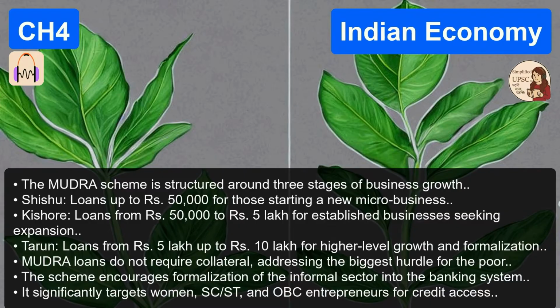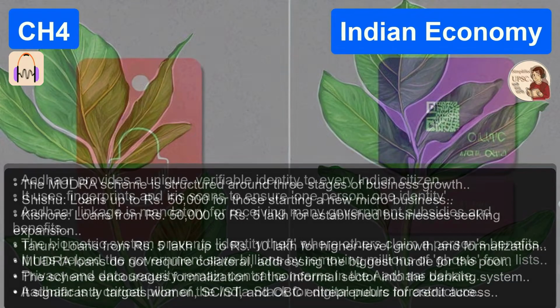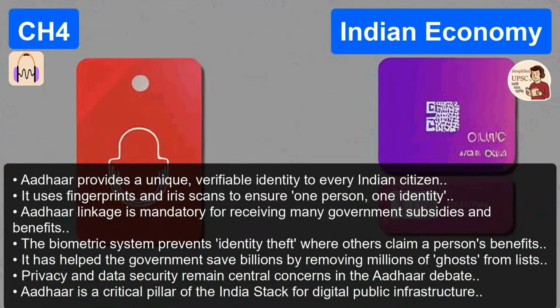And they structure it in 3 tiers, which have these great names reflecting growth. Right. It's modeled on the stages of life. First is Shishu, which means child. These are loans up to 50,000 rupees. That's for the absolute beginner, buying a cart, buying a first set of tools. Exactly. Then you have Kishore, meaning adolescent. This covers loans from 50,000 up to 5 lakh rupees. This is for a business that's established but needs capital to expand inventory or buy a bigger machine. And the final tier.